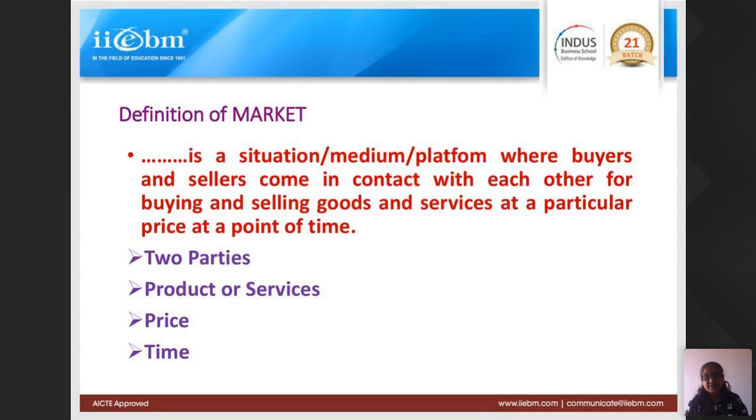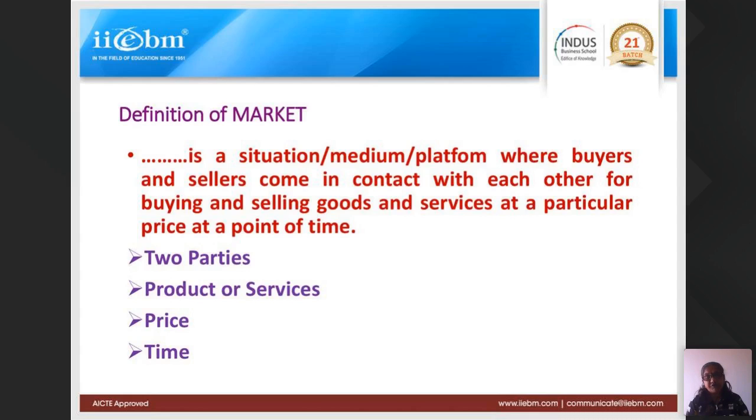There is at least a commodity or service for exchange, and it is exchanged not through the barter system. It is done through money. So we have price here, and the fourth important component of market definition is time period.